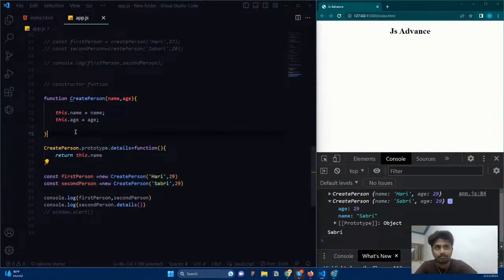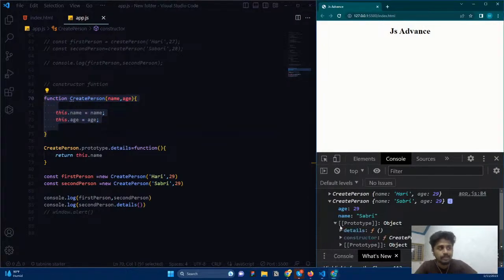Whatever we are writing here is going to be the prototype. If I click here, you can see the details function is added in the prototype, and here the constructor function is also added. So the constructor function is a default function that is already available, and this details function is created by me.